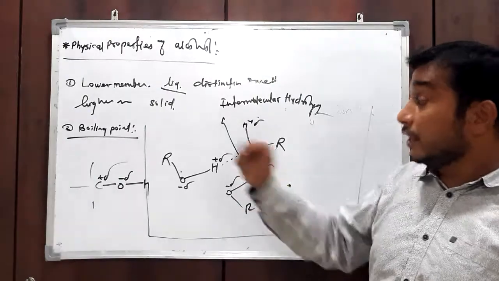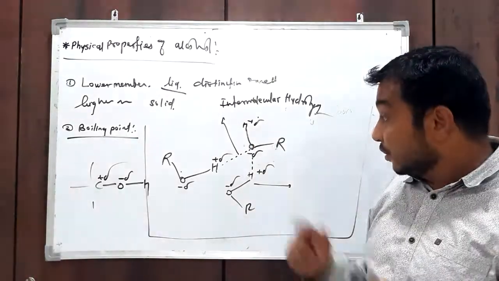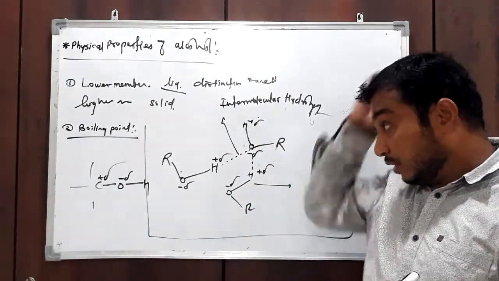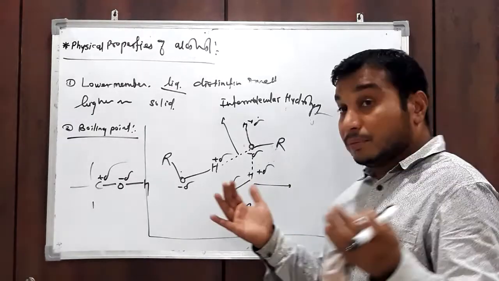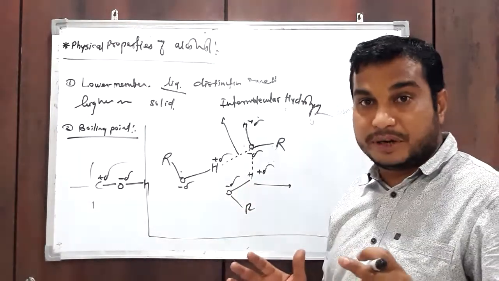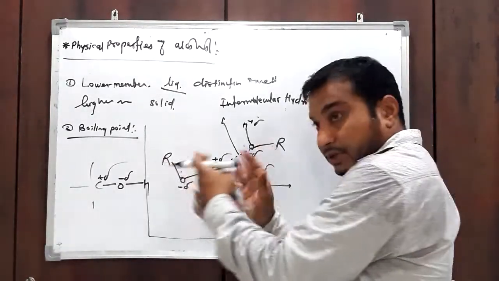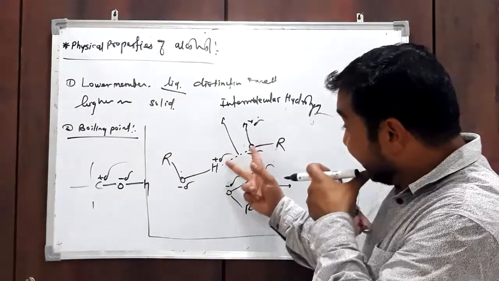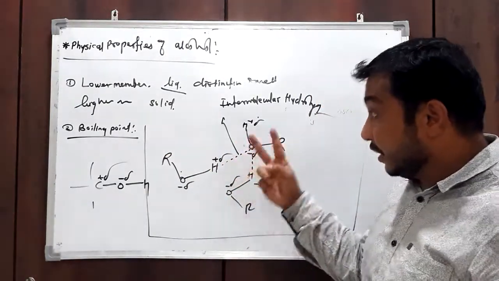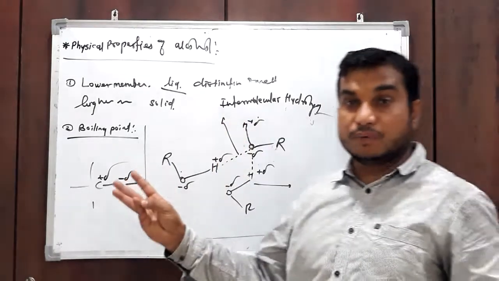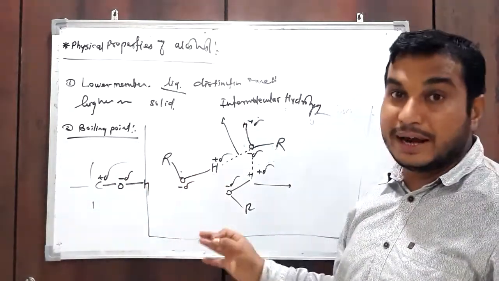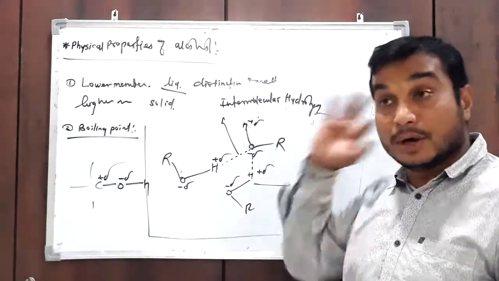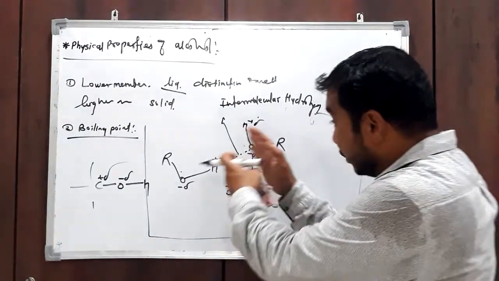And even the boiling point is quite larger, because during boiling, what happens? Much of the energy is used to separate the molecules, because they are quite linked to each other by three types of forces: van der Waals force of attraction, hydrogen bonding, and electrostatic force of attraction. So a large amount of energy is required to separate them.